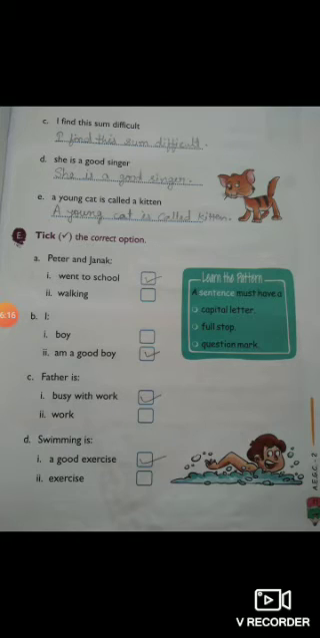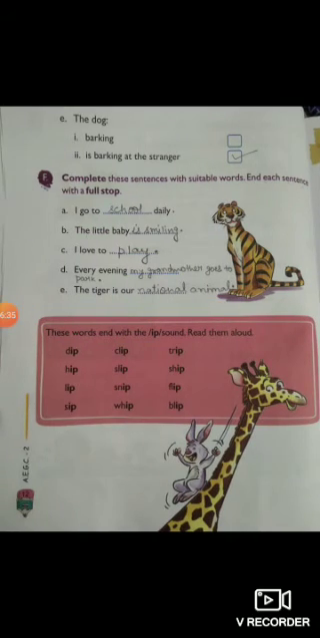Now tick the correct option. Peter and Janak went to school. This sentence is right, so I have put a tick mark here. I am a boy. Father is busy with work. Swimming is a good exercise. The dog is barking at the stranger. I have put a tick mark in option 2.